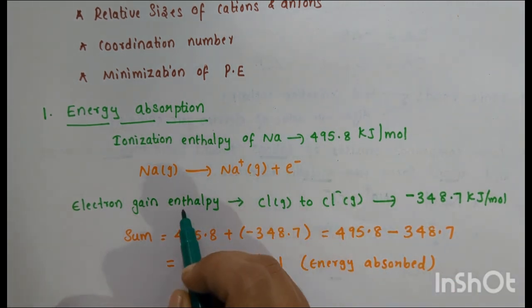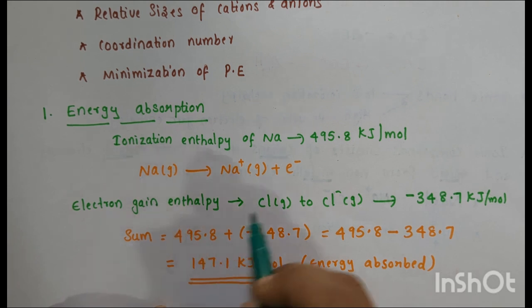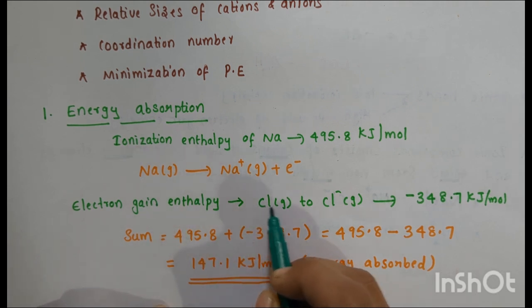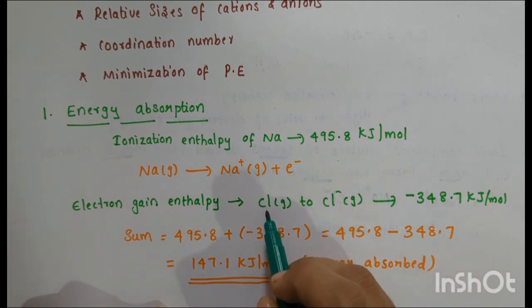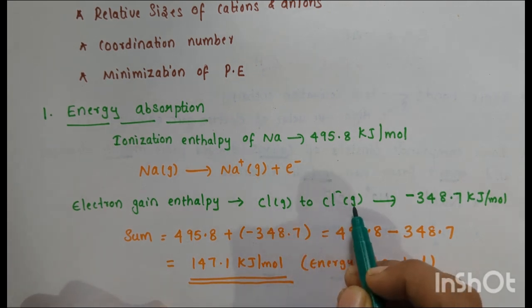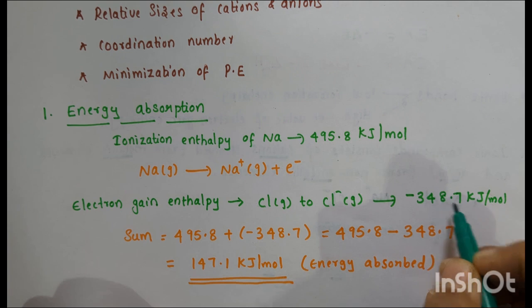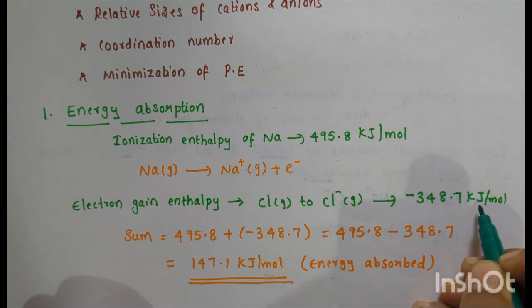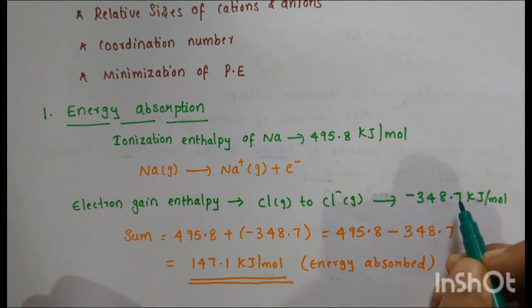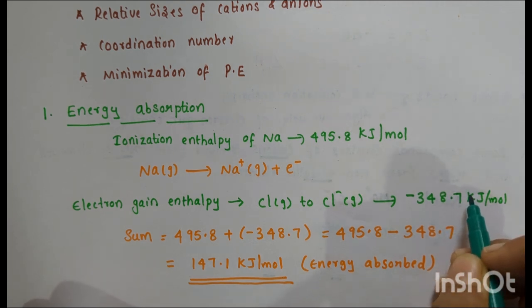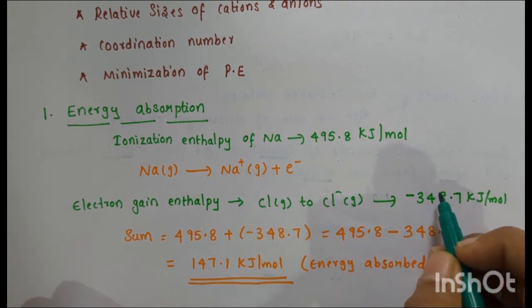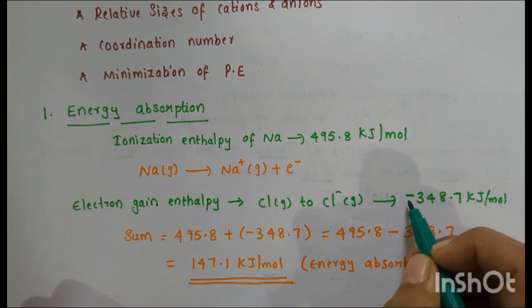The electron gain enthalpy for the change of Cl gas to Cl- gas is minus 348.7 kJ per mole, or kJ mol^-1. This is the energy released when an electron is added to this chlorine atom. See, this negative sign indicates that energy is released.